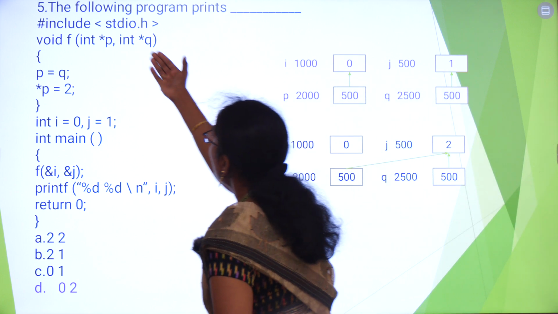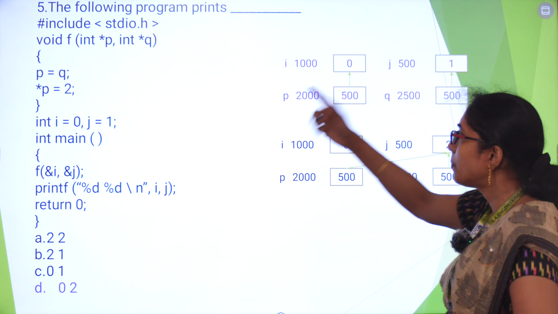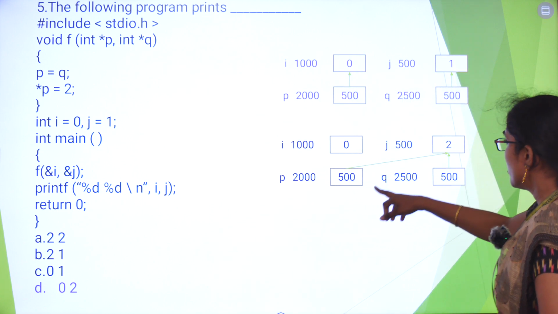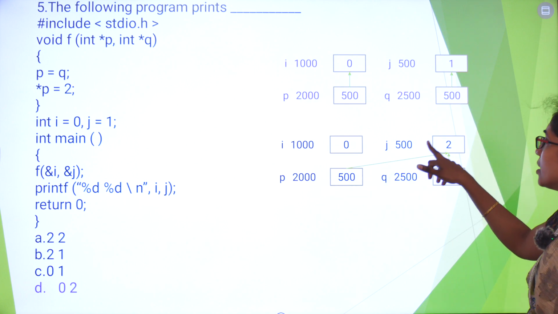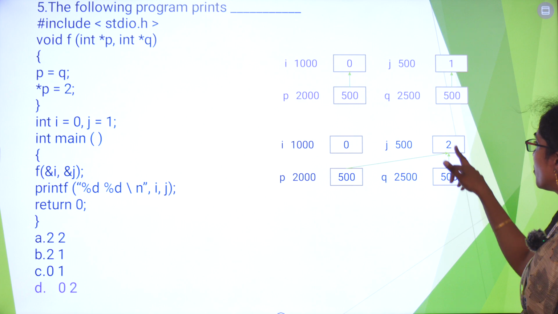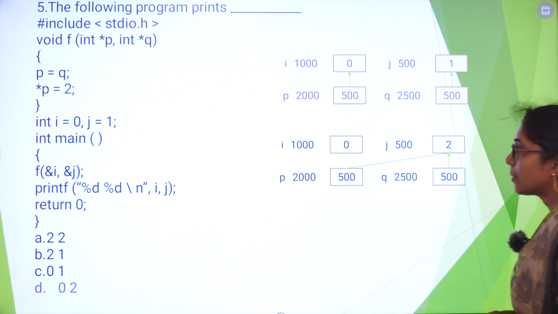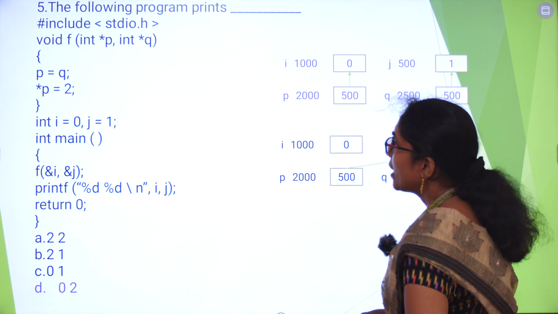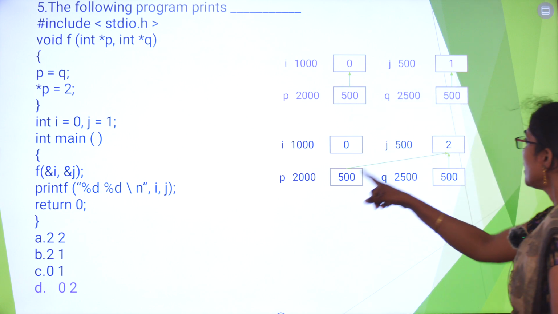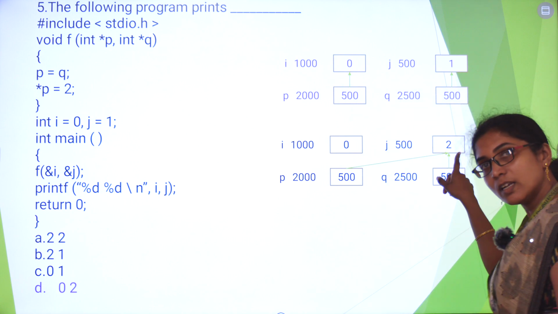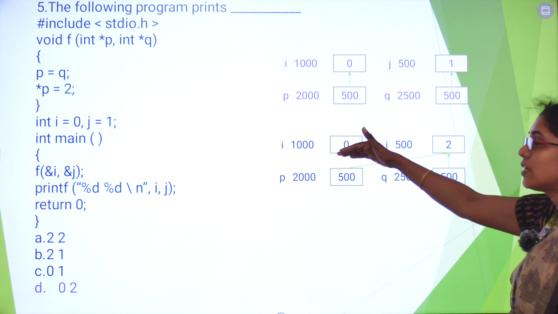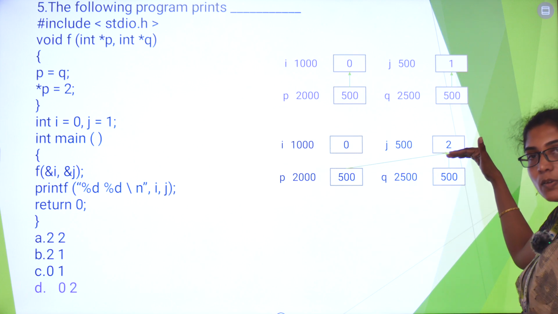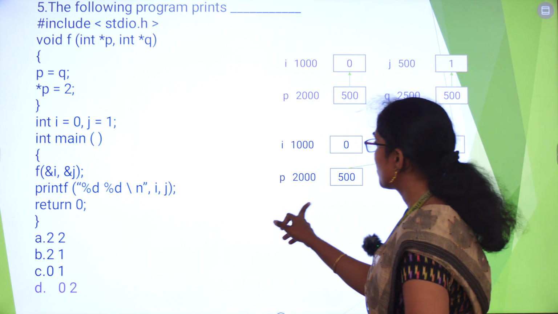So let's come here. P and Q, the values will be 0, 1. P equal to Q. So we are making the pointer variable P point to the variable j. So now P and Q both are pointing to the variable j. So *P equal to 2. *P is now pointing to the variable j and changing the value to 2. So finally i value will be 0 and j value will be 2. So the fourth option.